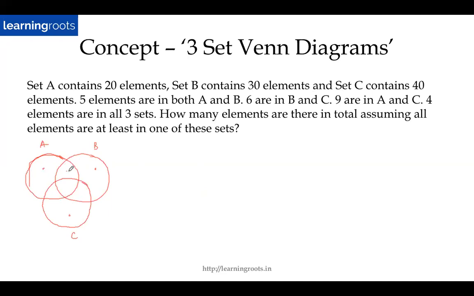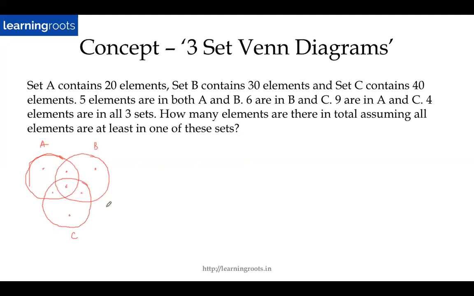What about this? This will be belonging to A and B alone. So A and B, but not C. Yes, correct. So common to A and B, but not C. This will be B and C, but not A. This will be A and C, but not B. And this is common to all the three, A, B, and C.